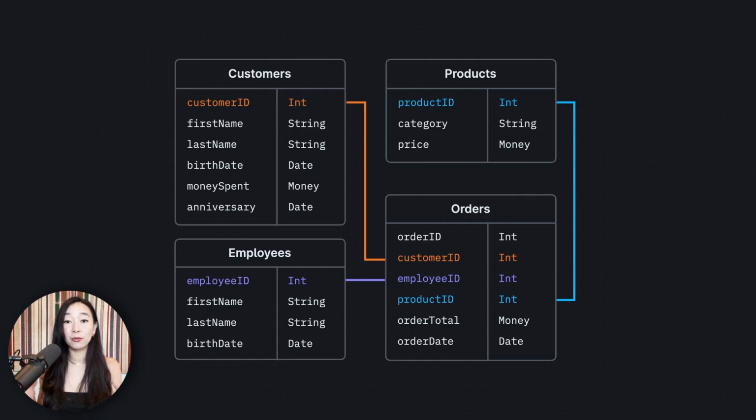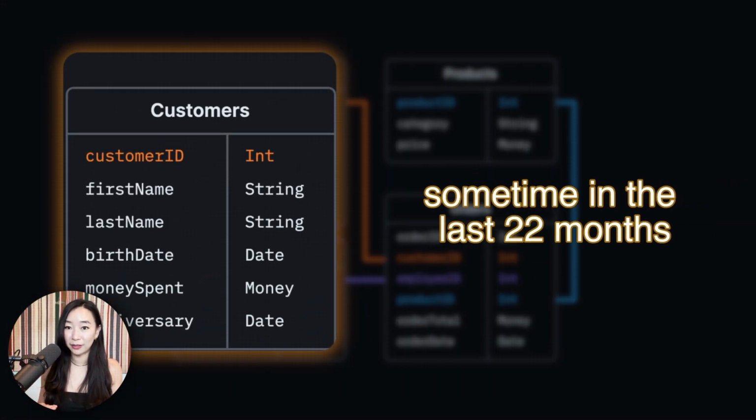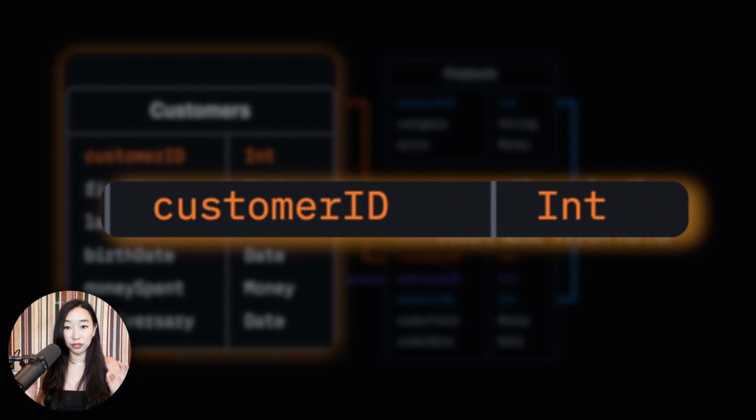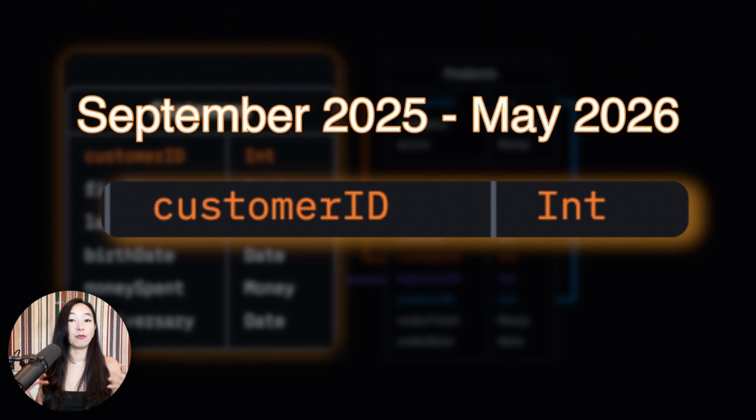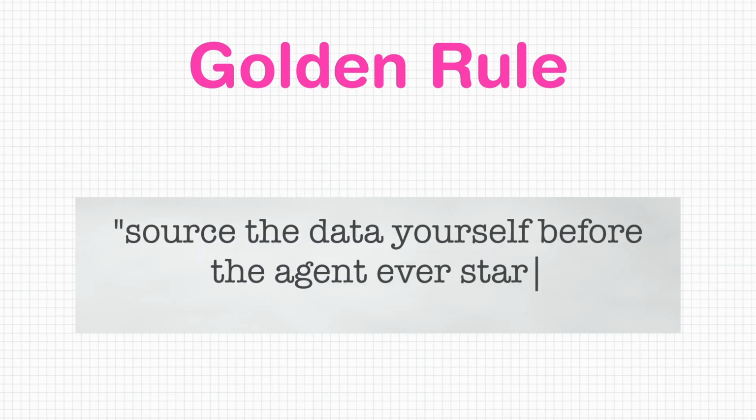But a better way to do it would be to run a query yourself first, pulling only the relevant tables within the time frame you care about. Then give the agent a curated slice of data. And once the agent begins to run, it will get to the answer much faster and more accurately. And you'll save a couple of tokens along the way. So the golden rule here is to source the data yourself before the agent ever starts.